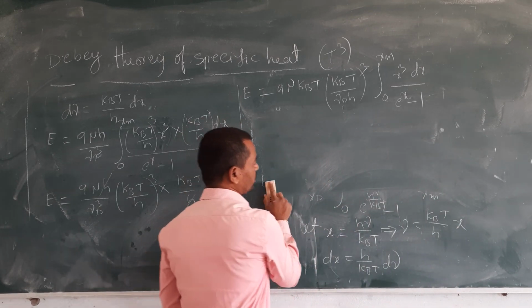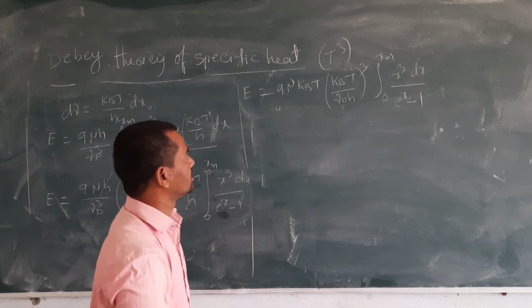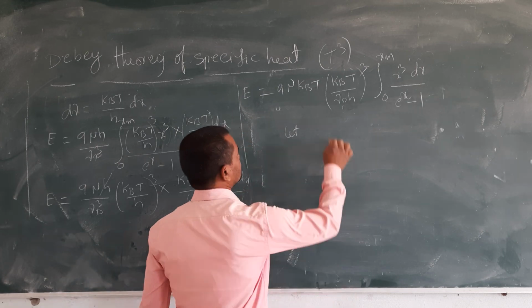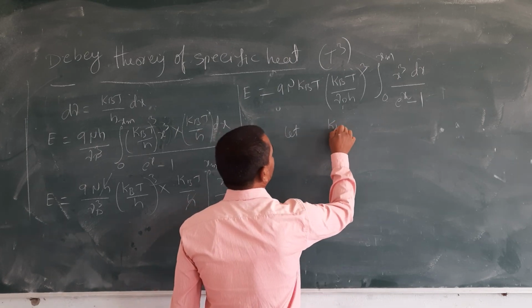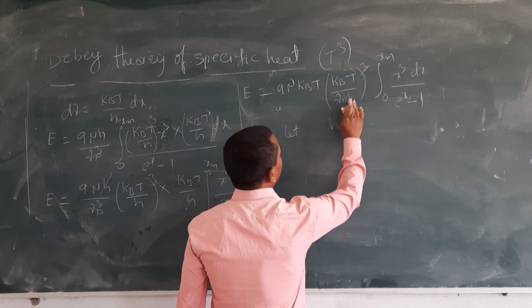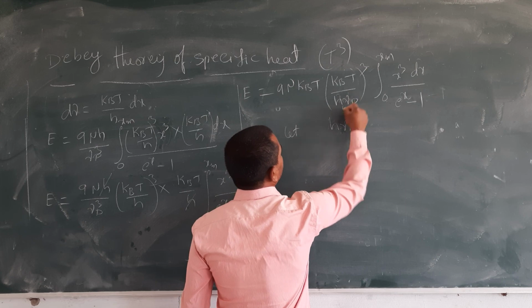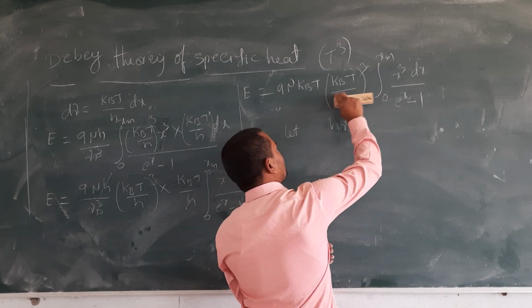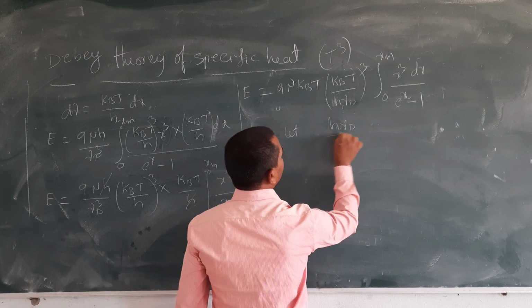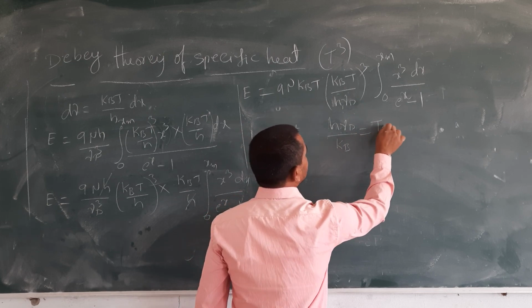One more thing we have to do here. Again we have to do the substitution method. Let h nu d by kB, we can write it in reverse, be as TD.